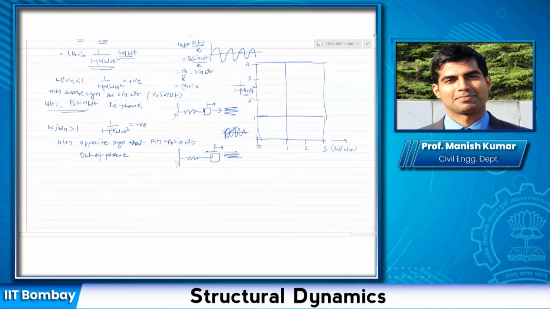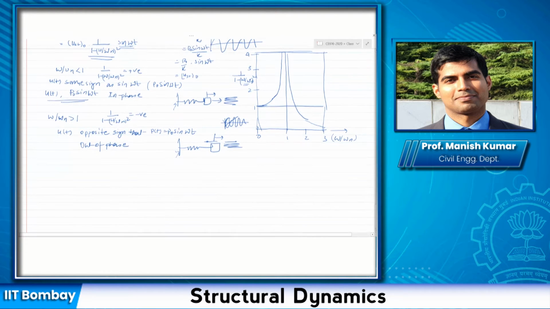And as omega by omega n increases, the value of this would increase. Similarly, when omega by omega n becomes infinity in the denominator, this value actually reduces to 0. And when omega by omega n is equal to 1, this actually becomes unbounded. So the variation of this function would look like something like this. All right, so this is the variation of 1 by 1 minus (omega by omega n) squared.